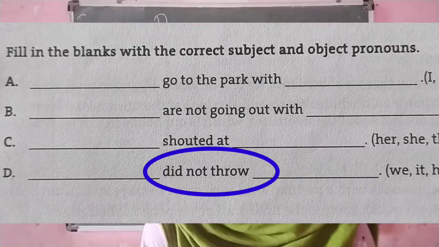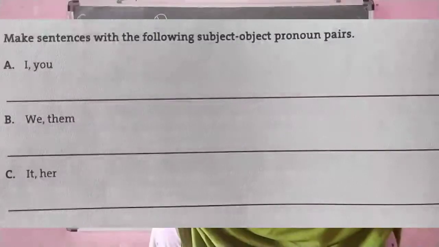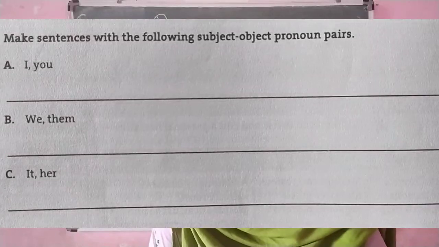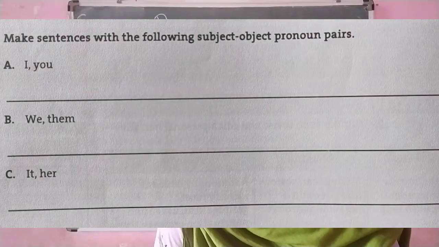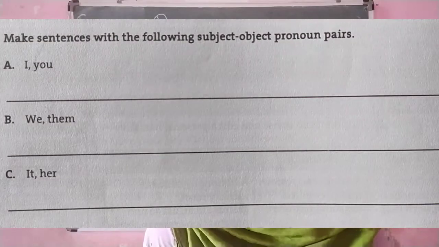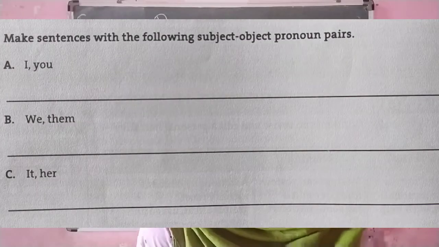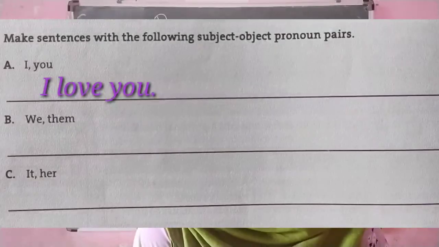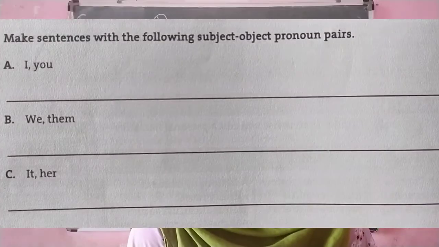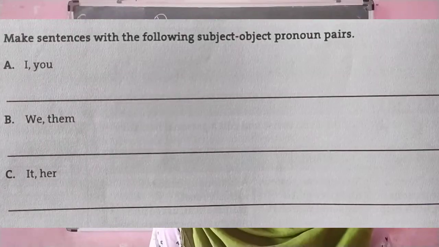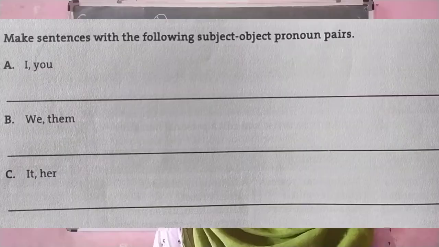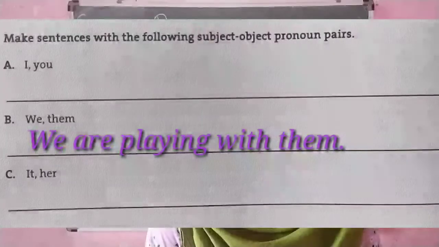Okay, then see one more question, like make sentences with the following subject object pronouns pairs. You can see the subject and object pronouns pairs. So according to these pairs, you have to make the sentence. A, I, you. Yes, I love you. One simple sentence, right? Or you can make any other sentence. Then B, we, them. So you have to make one sentence with we and them. Yes, we are playing with them, or any more sentence you can make.